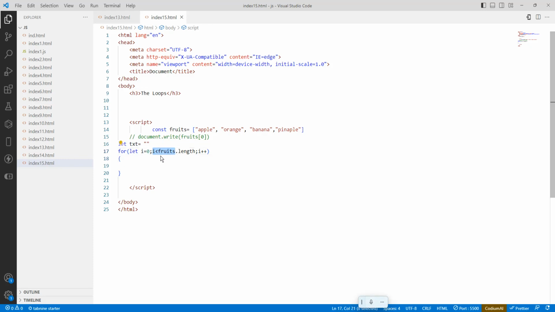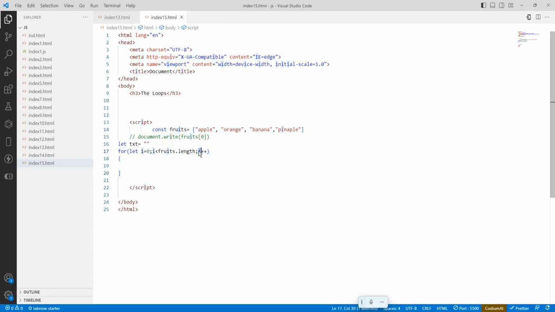It might be a less than, a greater than, or a not equals to, any comparison. Okay, so for i equal to 0, i less than fruits dot length. What is the fruits dot length? Fruits dot length means 0, 1, 2, 3, so totally 4 items are there. Fruits dot length is 4.